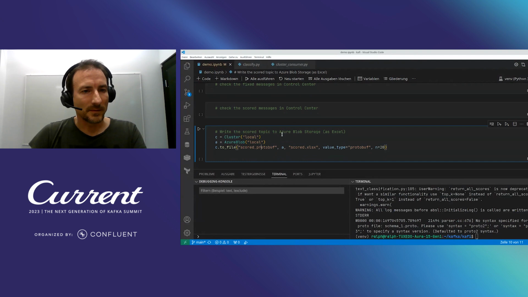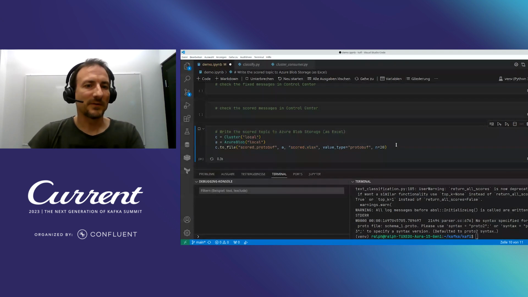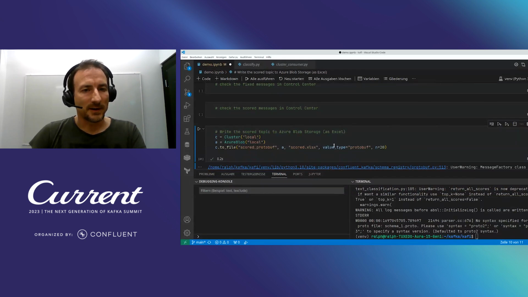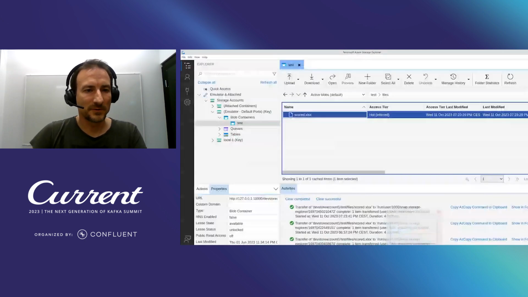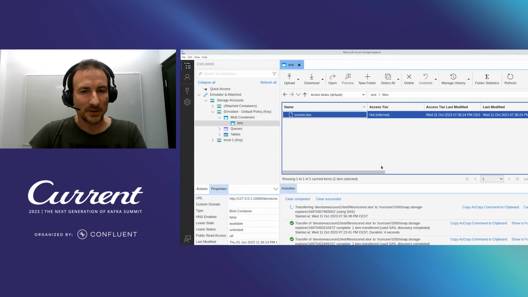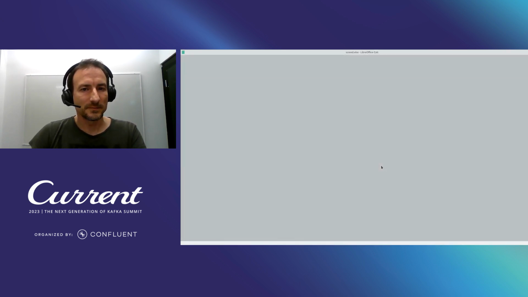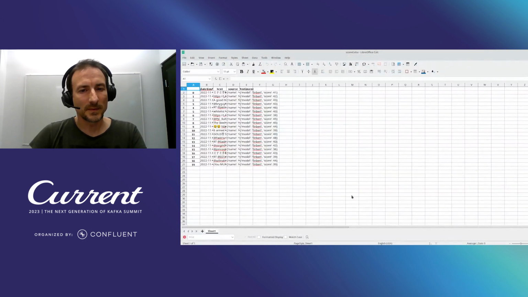We just, again, use a one-liner here, which basically says, okay, I want to take that topic, which is the protobuf topic with the scored tweets, write that to Azure Blob Storage in an Excel file called scored, and I want to take only the first 20 messages so that I don't overwhelm my boss. And the result will appear here in Azure Blob Storage. That's it. Let's have a look at how the file looks.